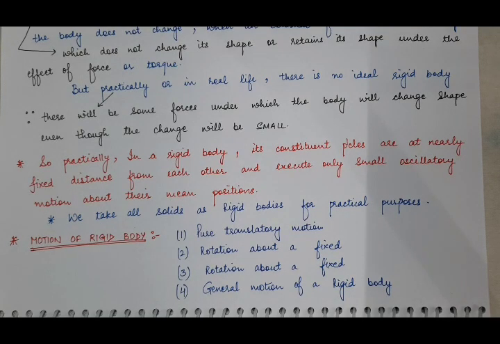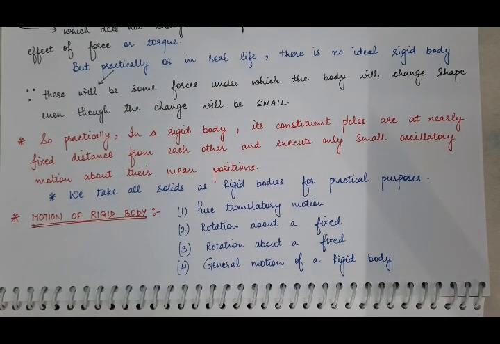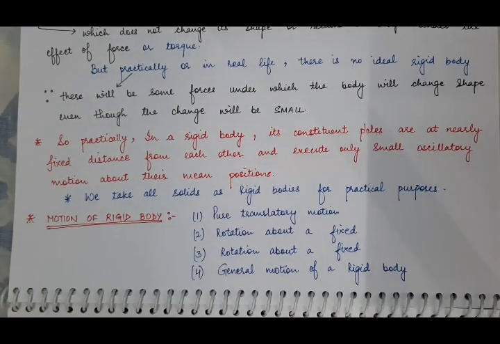Now we'll discuss the motion of the rigid body. The shape of the rigid body can be any: it can be circular, it can be spherical, it can be linear, and it can be any arbitrary shape. So now we'll discuss the dynamics of the rigid body, or the motion of the rigid body. A rigid body may undergo straight line motion, which is known as pure translatory motion.